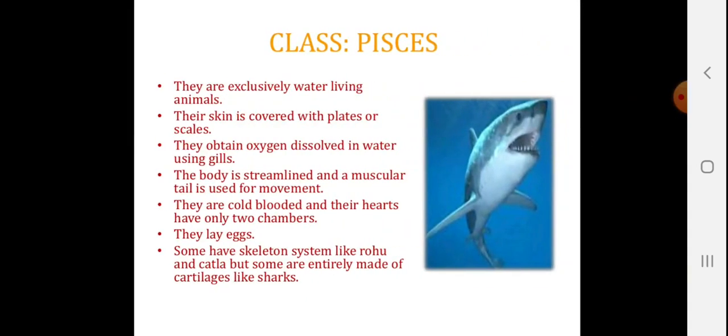Let's talk about the class Pisces. They are exclusively water living animals. Their skin is covered with plates or scales. They obtain oxygen dissolved in the water using gills. The body is streamlined and a muscular tail is used for movement. They are cold-blooded and their hearts have only 2 chambers. They lay eggs. Some have a bony skeleton like rohu and katla, but some are entirely made up of cartilage like